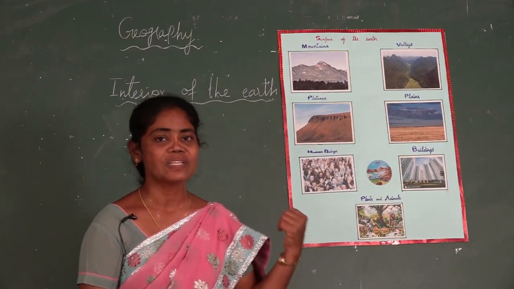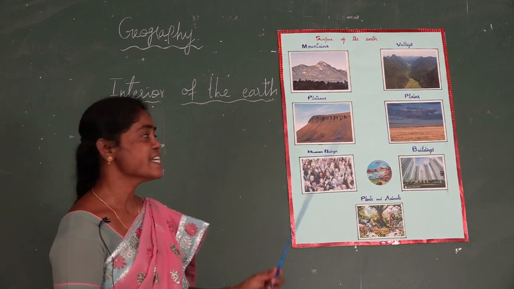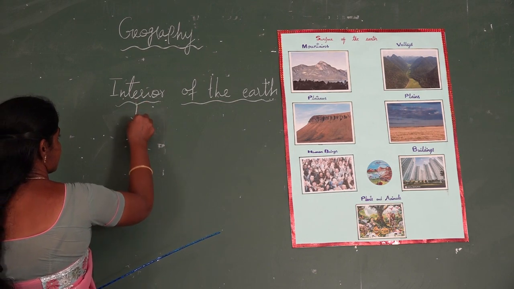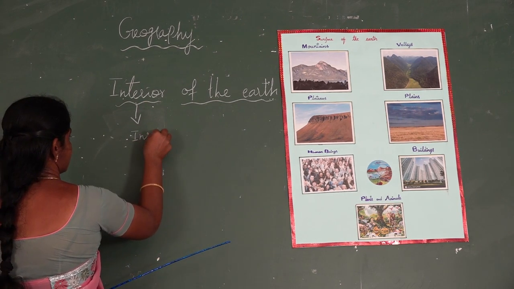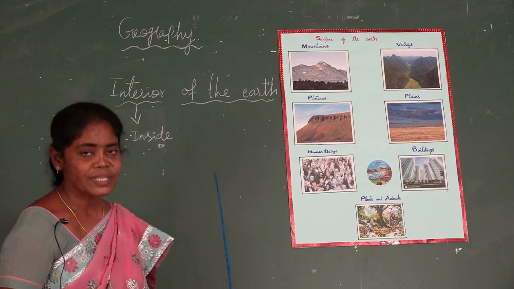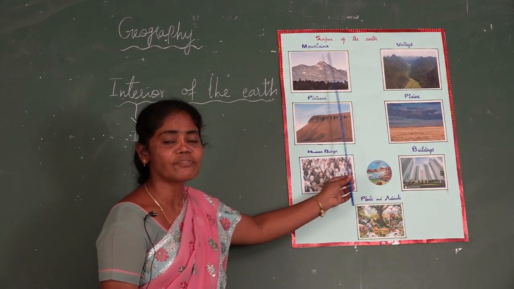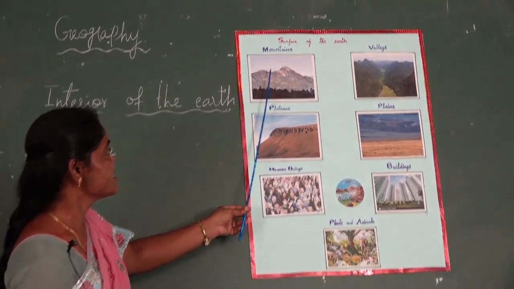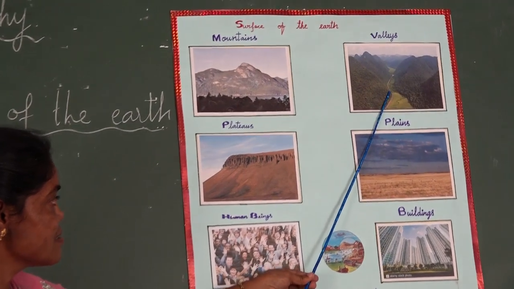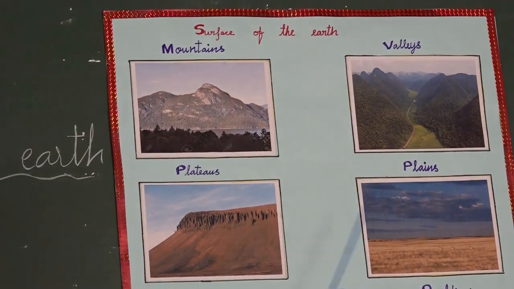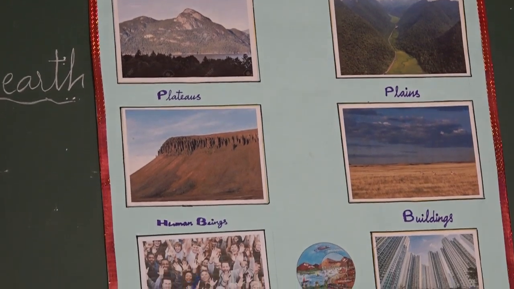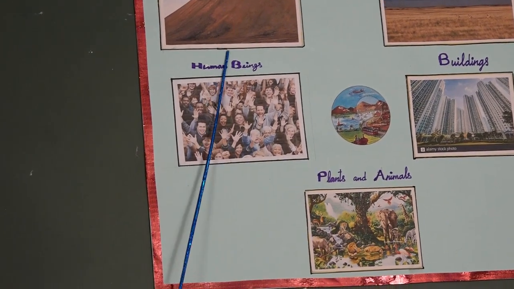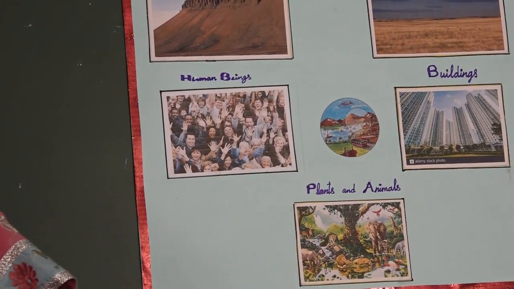Okay, now we will see the first lesson, interior of the earth. Interior means inside. Before that, we will see the surface of the earth. On the surface, we can see mountains, valleys, plateaus, plains, human beings, buildings, plants and animals. So, it is present on the surface of the earth.